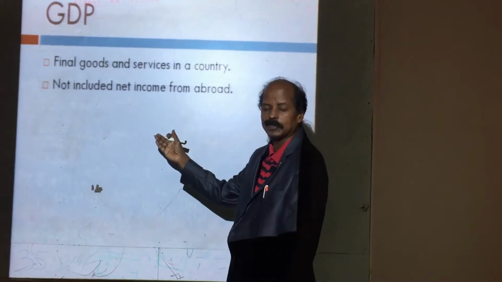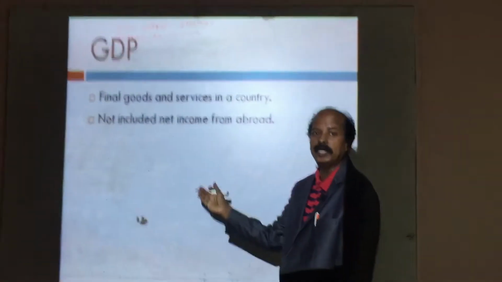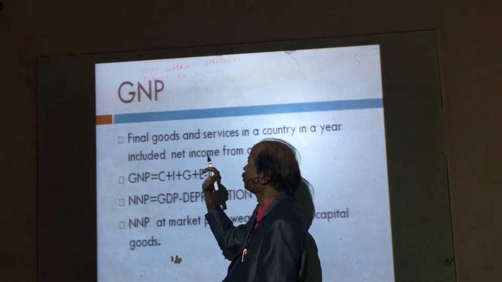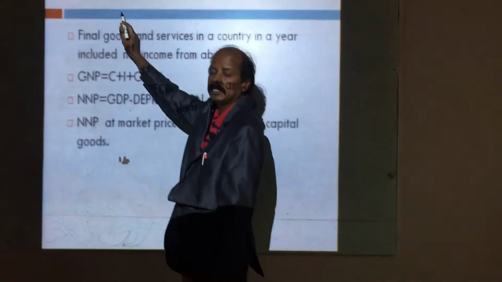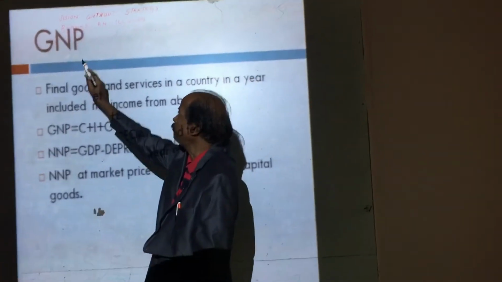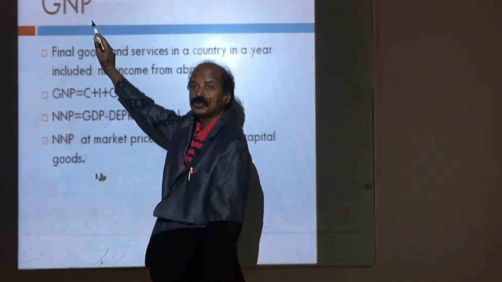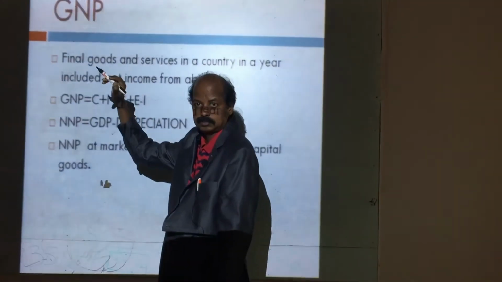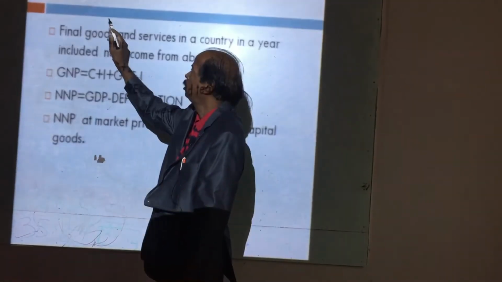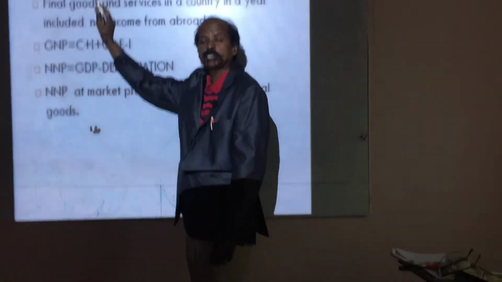Next, the second important concept is GNP. GNP is the second important concept of national income. GNP means gross national product or gross national income. What is gross national product?